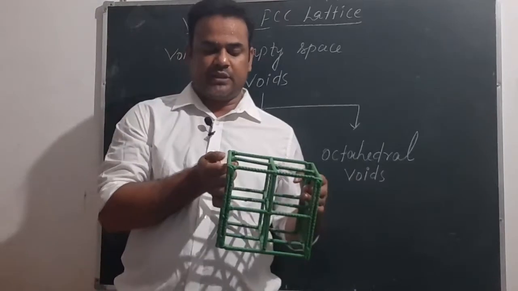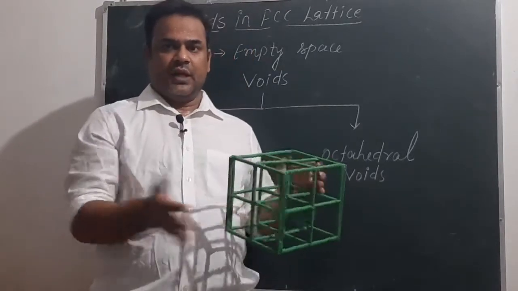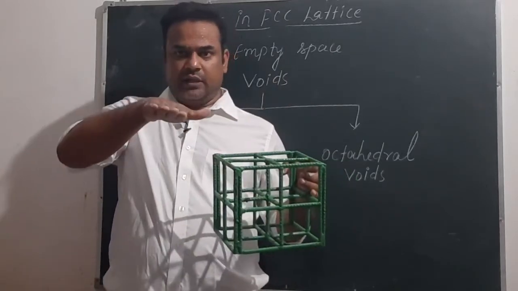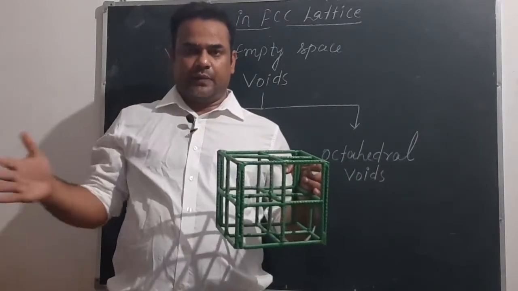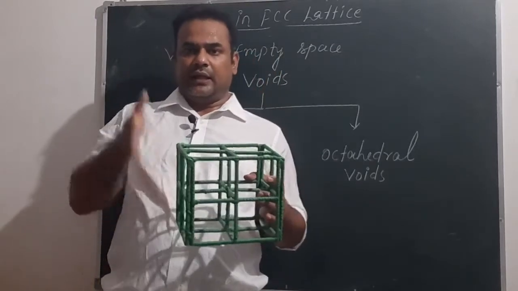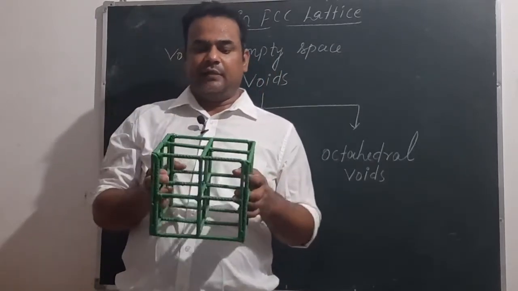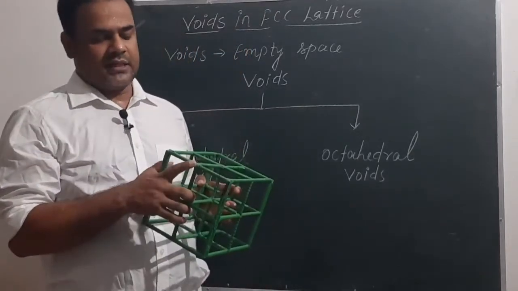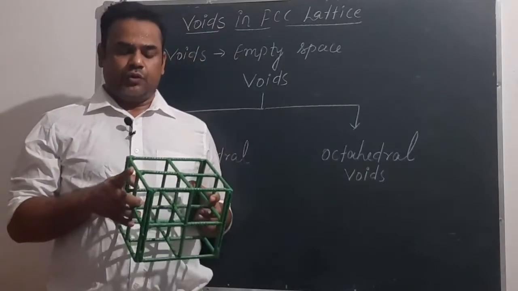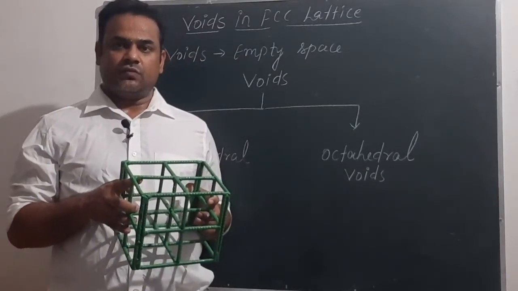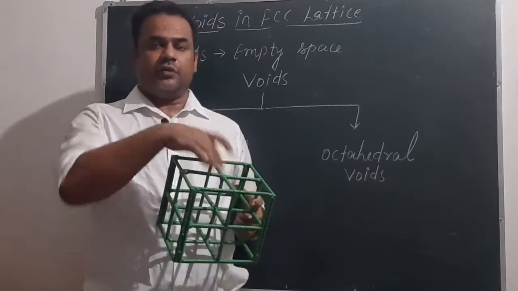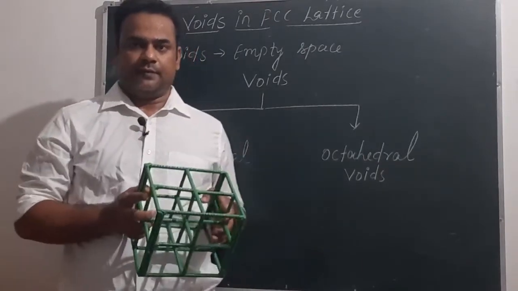Similarly, we have to imagine at the edge that if we place a similar structure, one here, one upside and one here upside, one from the right side, and then one on the left side upside, and then one on the right side, then there will be formation of octahedral voids again at this point. And we have studied that the contribution of an edge in the unit cell is 1/4. So whatever voids are forming here, their contribution in this unit cell will also be 1/4.